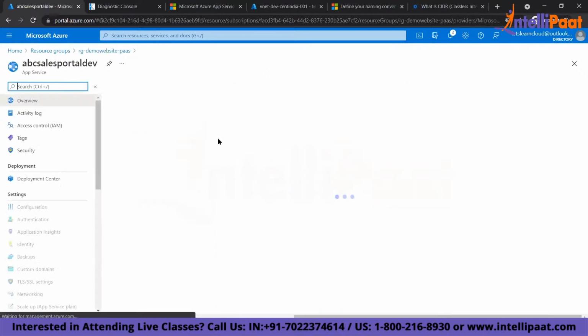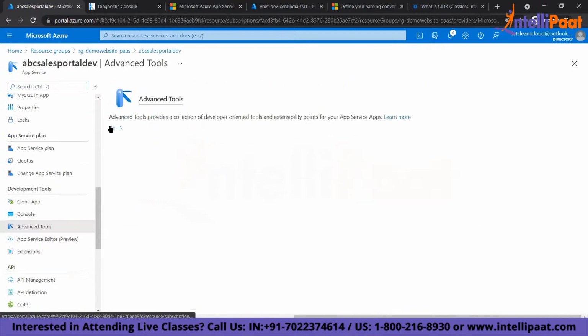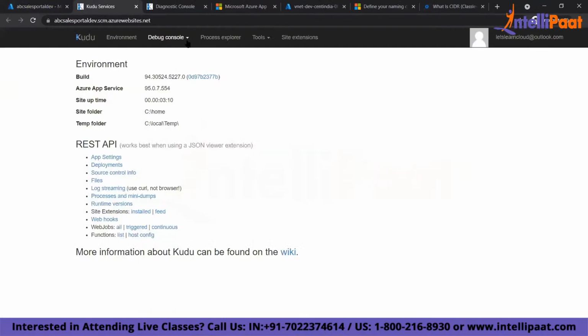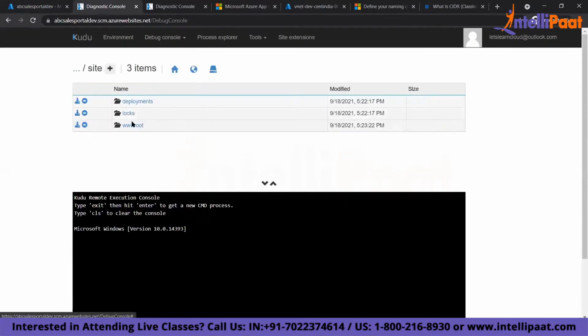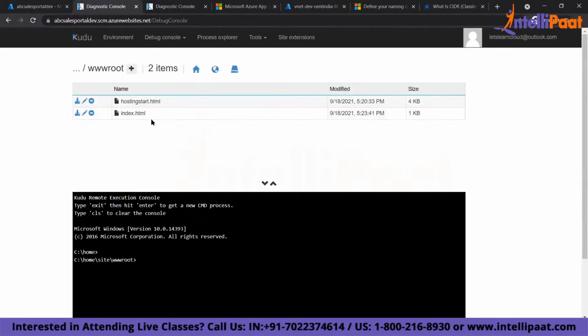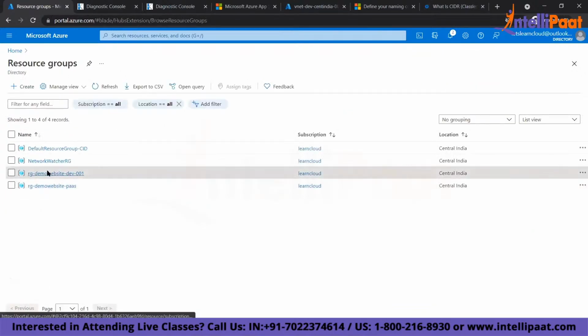Come here. So here there is something called Advanced Tools. You have to go to the debug console, and here under site www you need to place your files. Okay, you will do all these things. This is a PaaS site, right? Now, if you go to the infrastructure, you see the infrastructure.